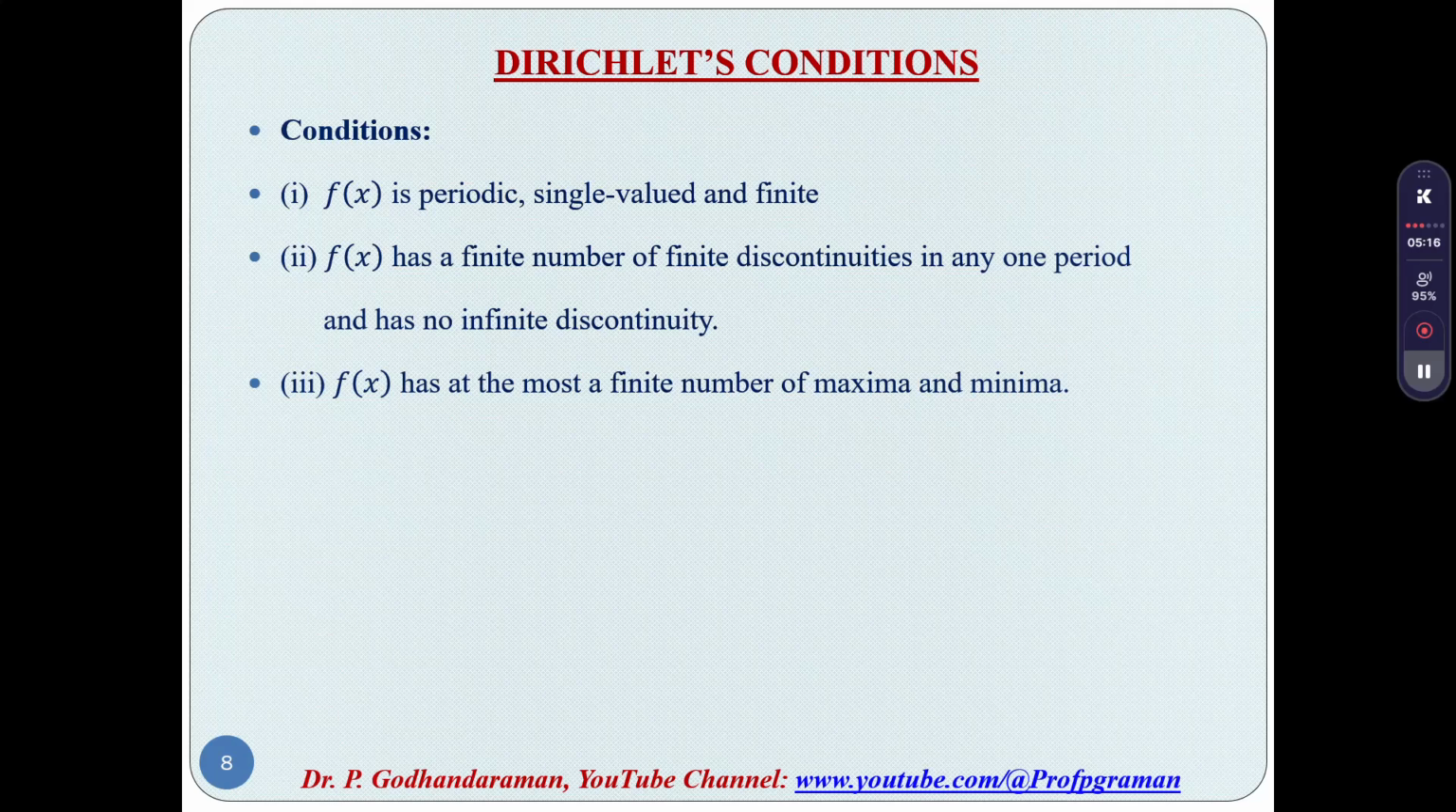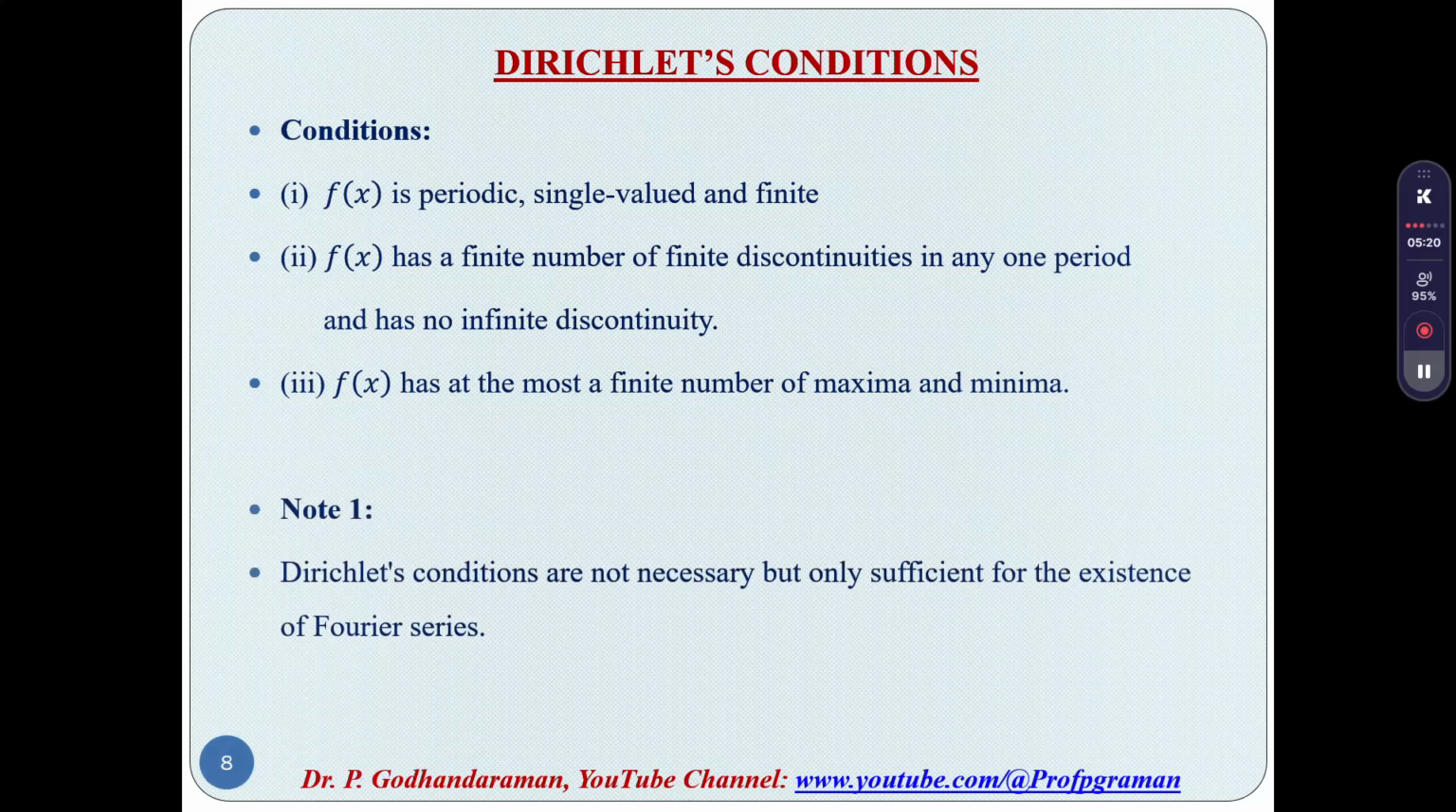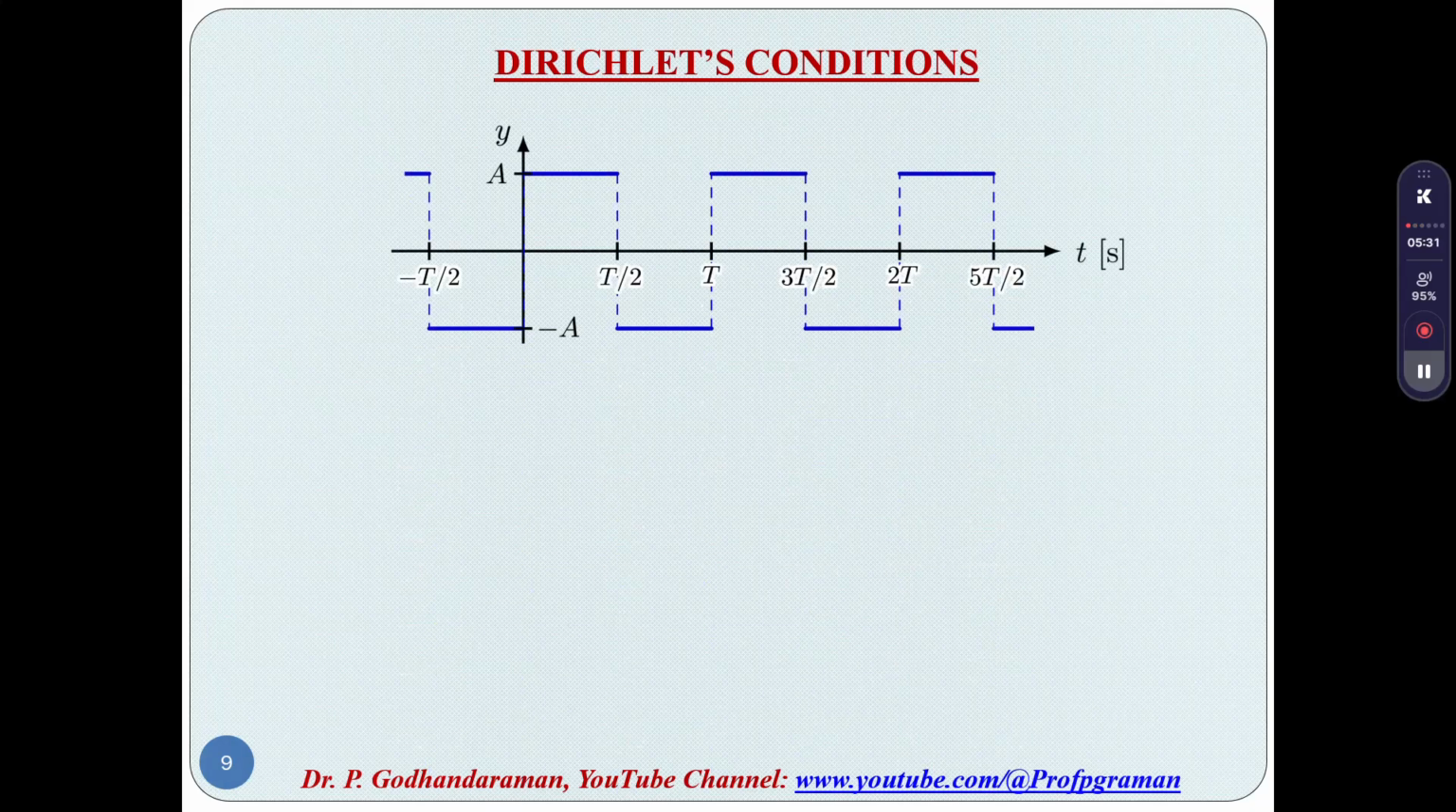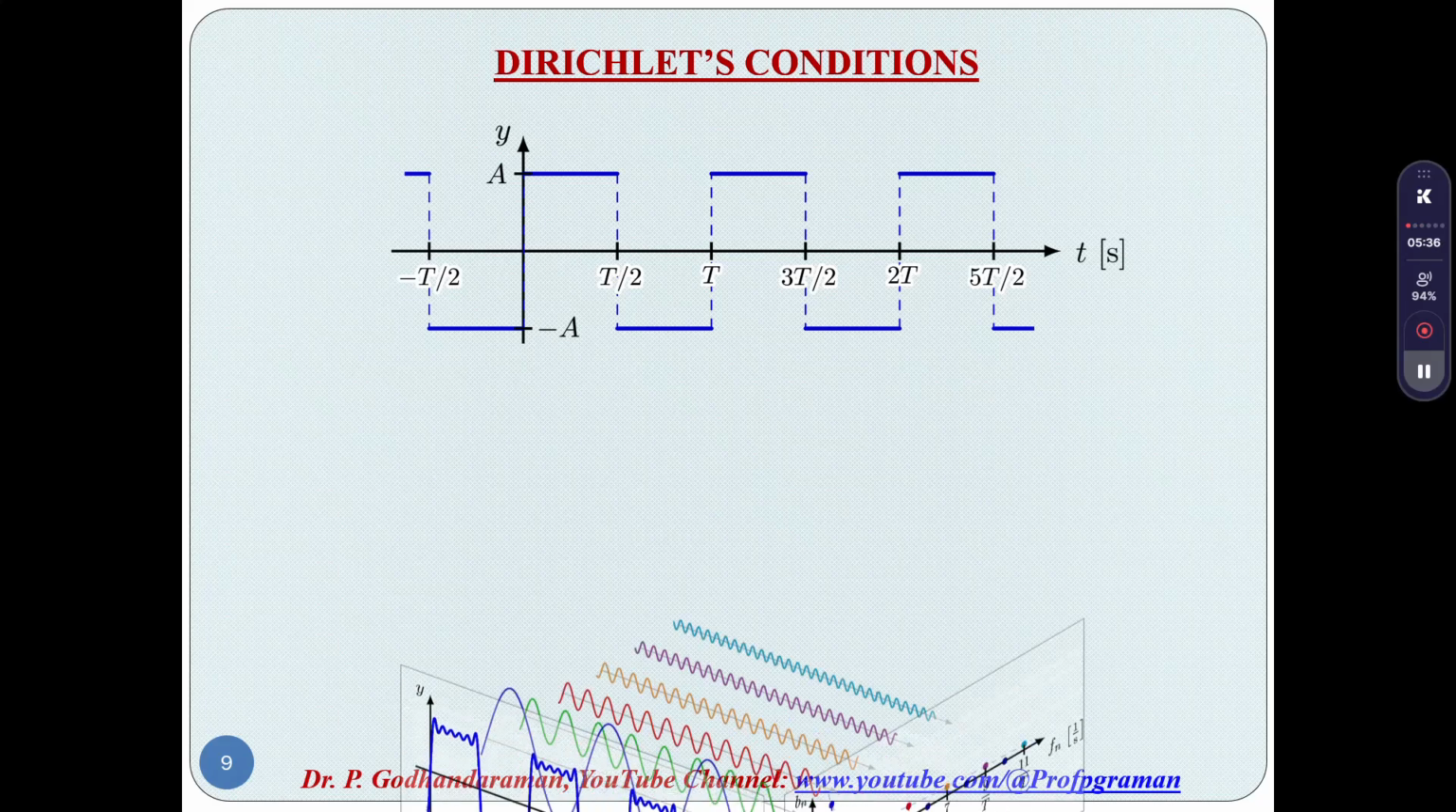So this is an important condition, the Dirichlet condition. First of all, the Dirichlet condition is not necessary but only sufficient for the existence of a Fourier series. So I will explain all three conditions here in pictorial form. See here, now consider this function.